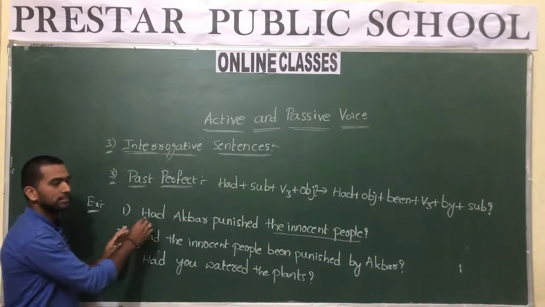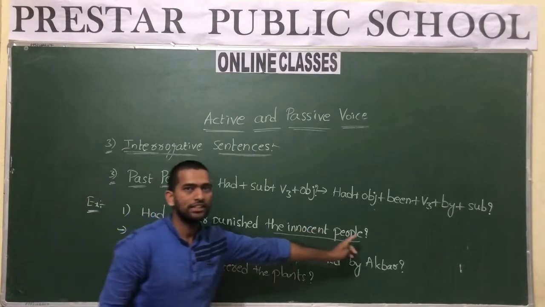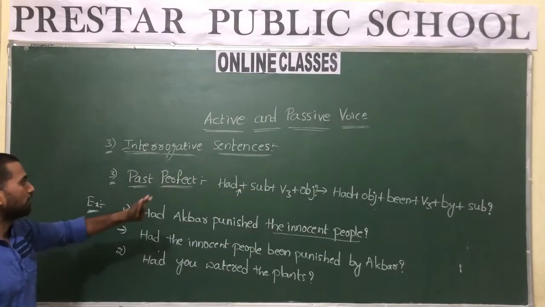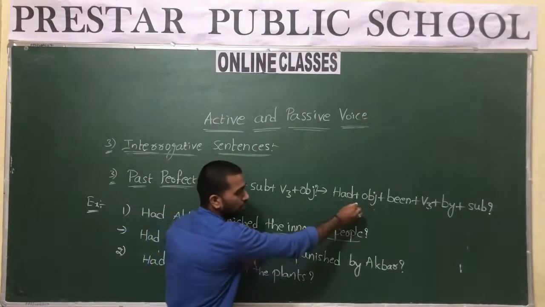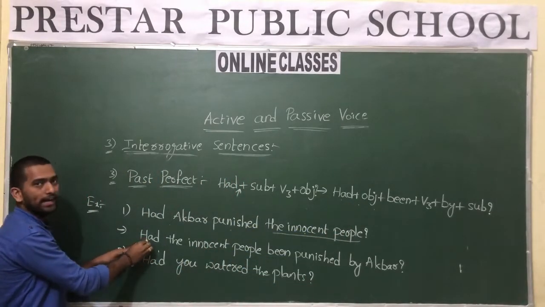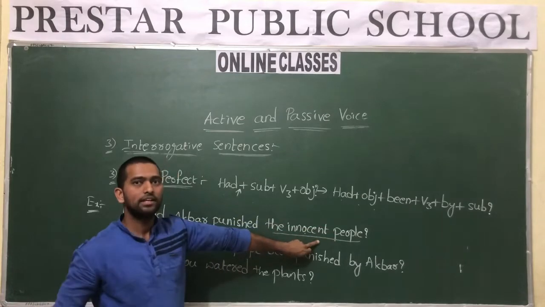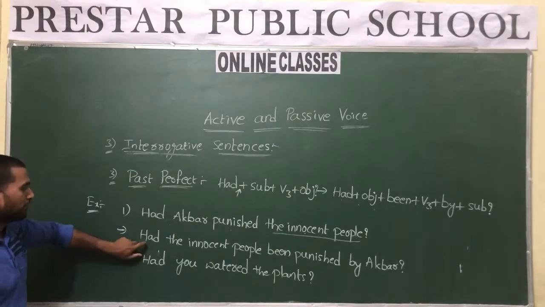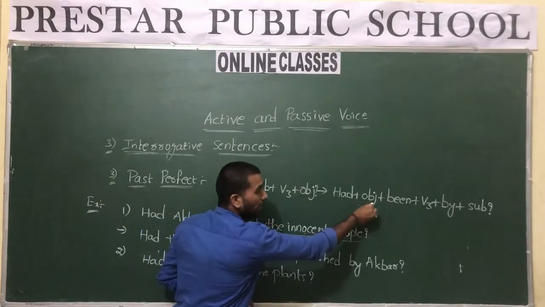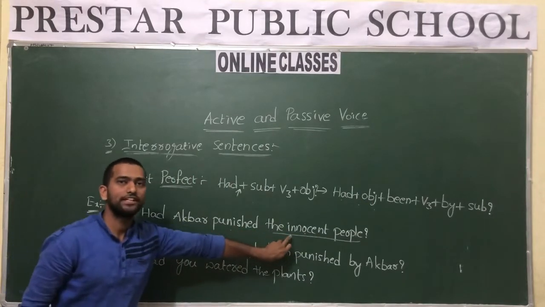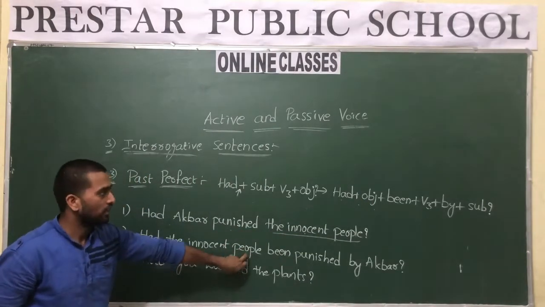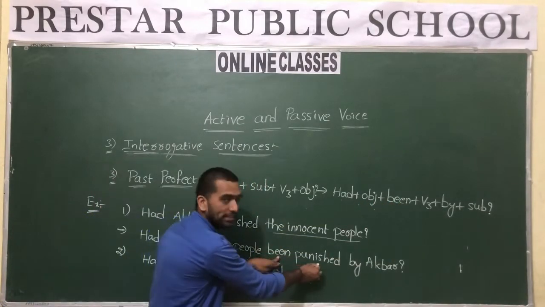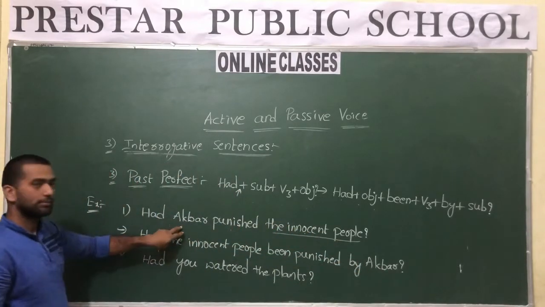So look at this example now. Had Akbar punished the innocent people? So this is in the form of interrogative past perfect. Now convert this by using this structure into passive voice. Now had, as it is, whether the object is plural, singular or third person singular, whatever it is, we use only the helping verb had. After had, the object. What is the object here? The innocent people. Had the innocent people, after object being. So had the innocent people been punished by Akbar, because the subject is Akbar here.